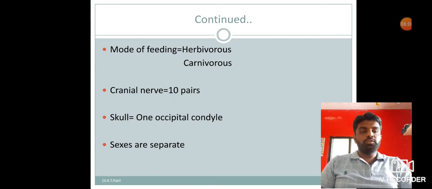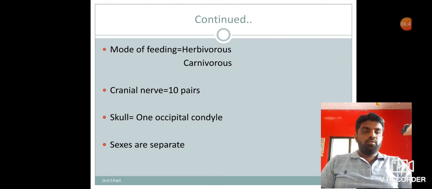As well as in fishes, when you see their brain, their cerebellum is well developed, as well as the olfactory lobe. Best example, Scoliodon. When you see their brain, their olfactory lobe is highly developed. That indicates their sense of smell is highly developed. And the well developed cerebellum in Pisces indicates that the cerebellum regulates the activity or muscle movements. So that indicates their muscle control or coordination is high in this class Pisces.